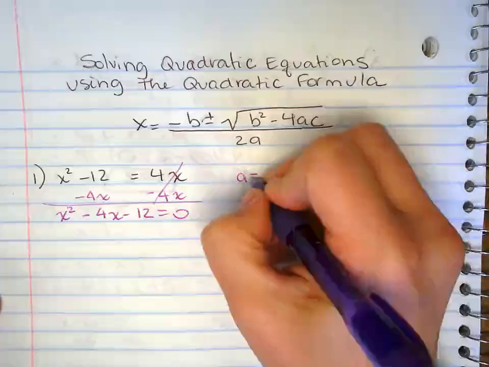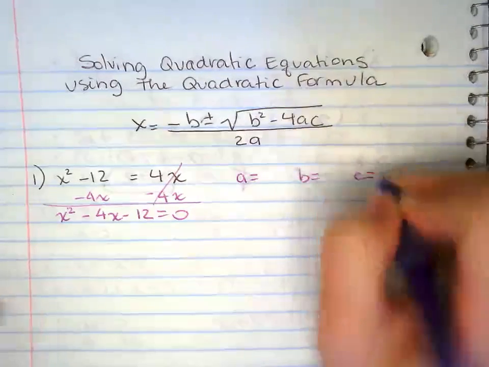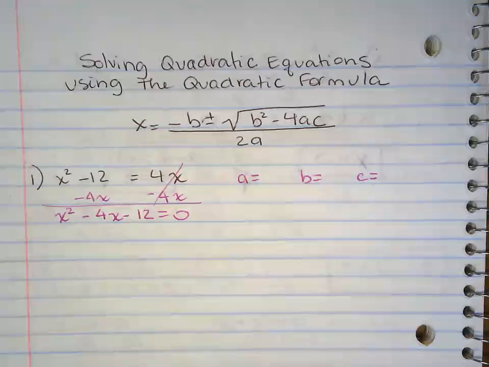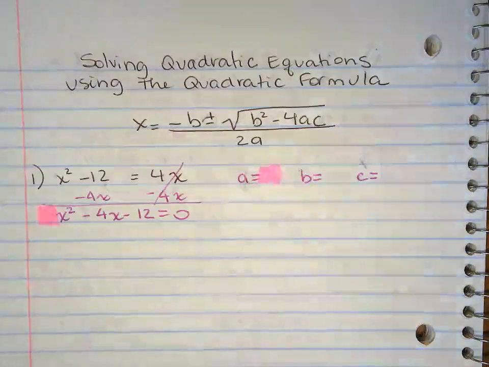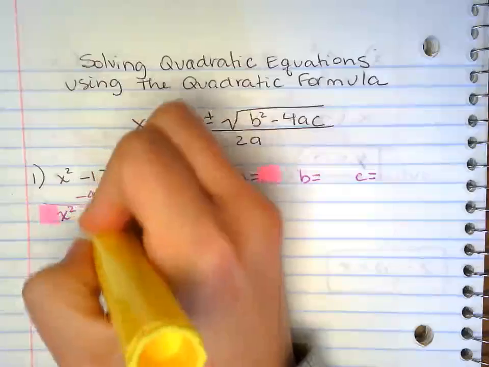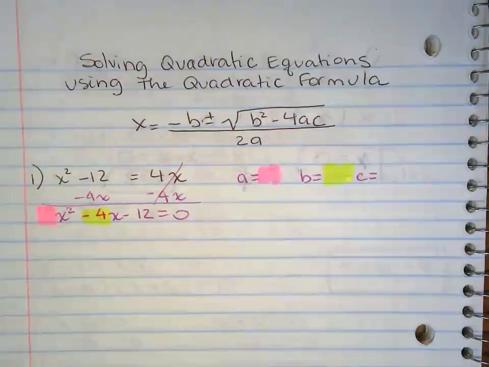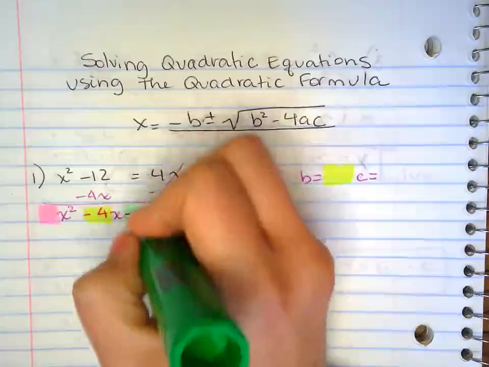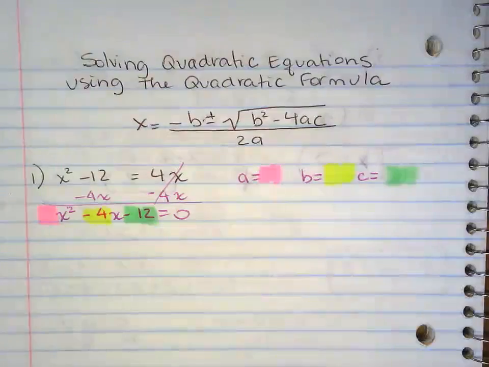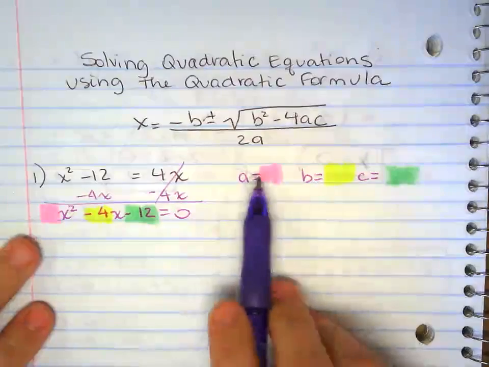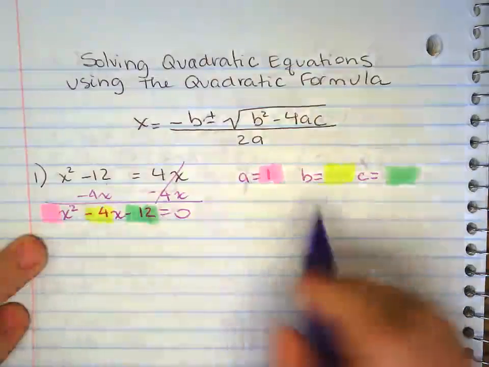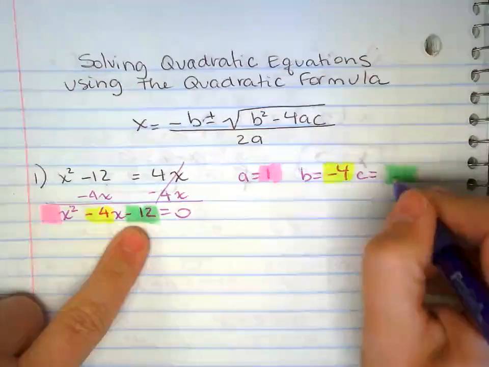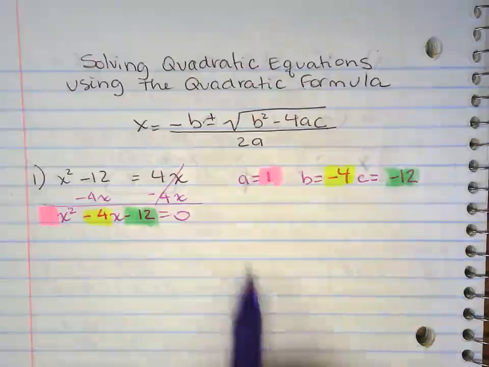Now I want to label everything. So I need to find A, B, and C. Because we're substituting, A, B, and C will be numbers, not variables. So A is the number in front of x squared. B is the number in front of x. C is the number that is a constant, or the number without a variable. So A here is 1, not 0, you have 1. B is negative 4, C is negative 12.